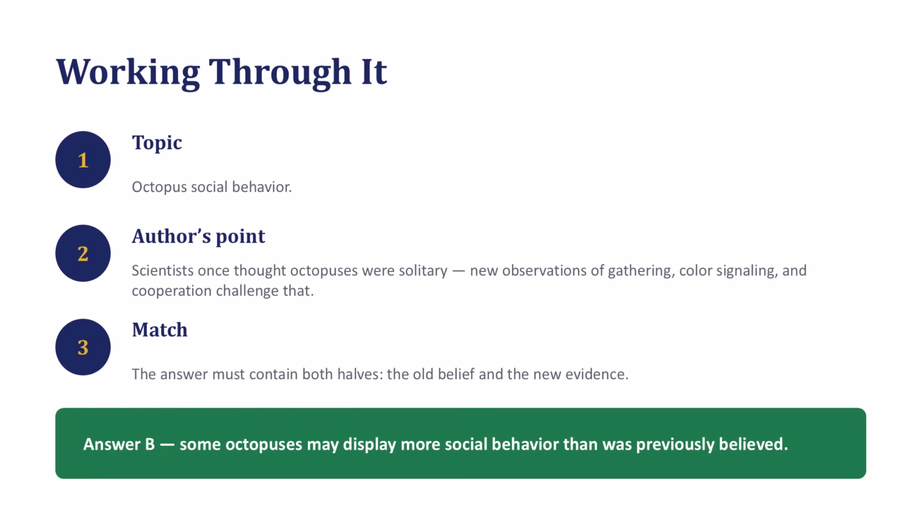Second, identify what the author is saying about the topic. Scientists once believed that octopuses were mostly solitary. New observations show that some octopuses gather together, communicate, and cooperate. The author wants us to understand that octopuses may be more social than scientists previously believed. Third, choose the answer that covers the whole passage. Answer choice B matches the main point of the passage.